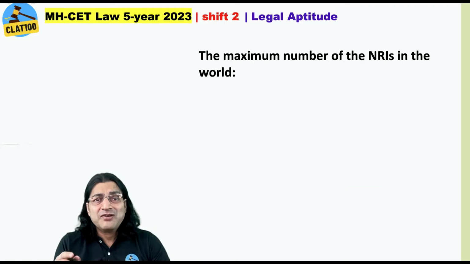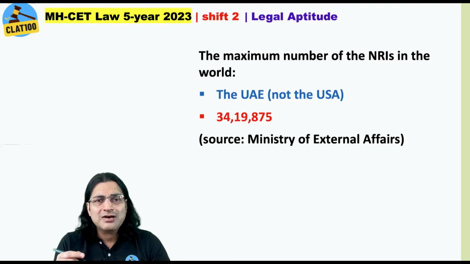The maximum number of NRIs in the world are in which country? The popular answer is USA, but the correct answer is UAE. There are 34,19,875 NRIs in the UAE. The source is Ministry of External Affairs.